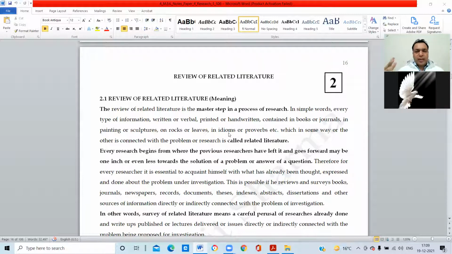So we go further. The first step in any research is defining the problem, and the second step is review of related literature.